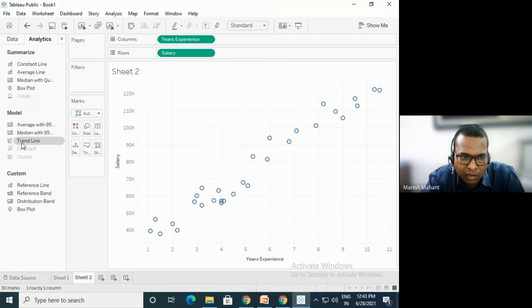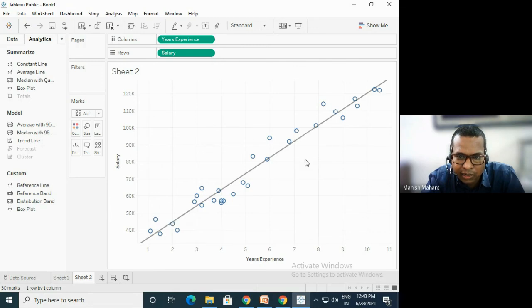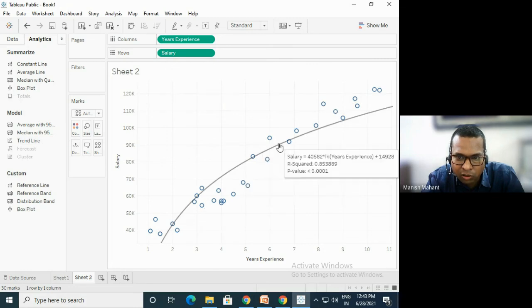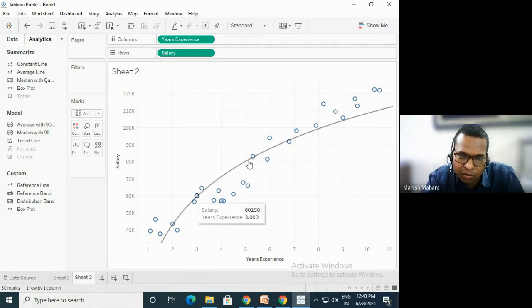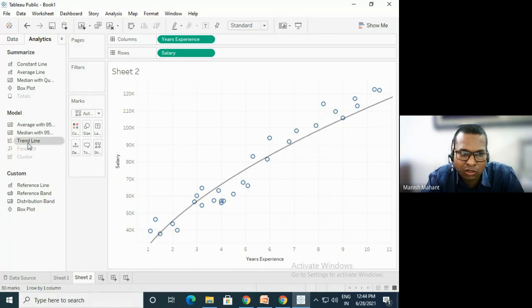When I put in this trend line, a pop-up came up. By going to linear, you get this linear regression. When you put the trend line to logarithmic, you get this logarithmic version. With exponential, you get this exponential one. With polynomial, you get this polynomial trend. With power, of course, you get this power line. So you can do this type of trend line.